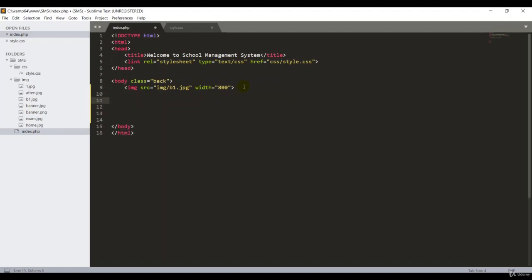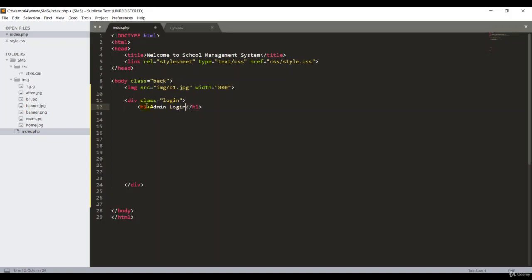Then I go back again. I'm going to add one more section called a div tag. I'm putting one style for my div tag, it's called class. I'm putting login. Then I'm going to take a very long space. Guys, from here I'm going to add my h1 tag for my heading. It's called admin login.